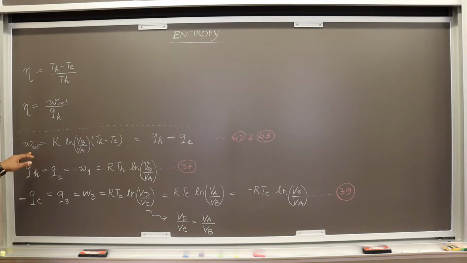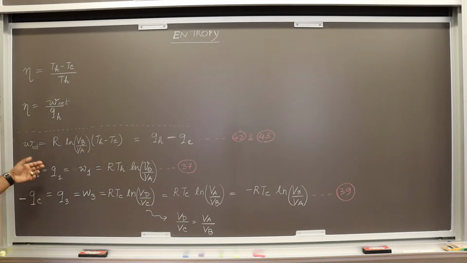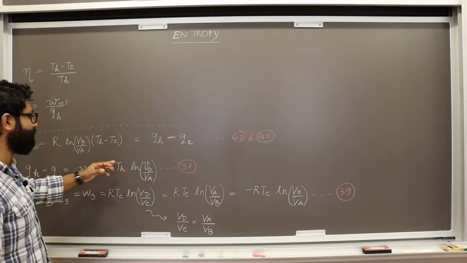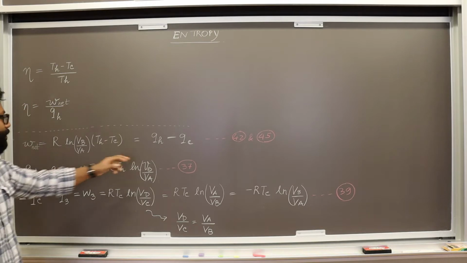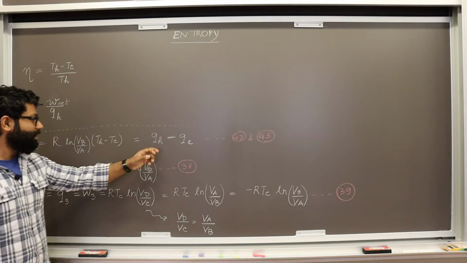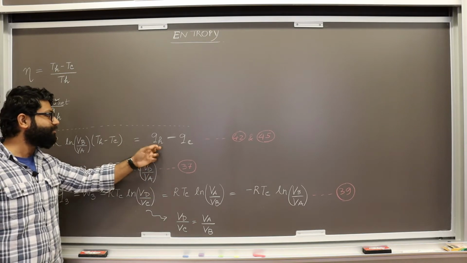Okay. So, we've calculated that the W net in that Carnot cycle came out to be a function like this. So, R ln Vb by Va, V's are the volumes, and Th and Tc's are the temperatures of the hot and the cold system, and this was equated to be equal to Qh minus Qc. This came out to be true. Okay. So, this whole value was this. Okay. Now, how did we get that? So, let's go back and try to recall how we calculated the value of Qh.